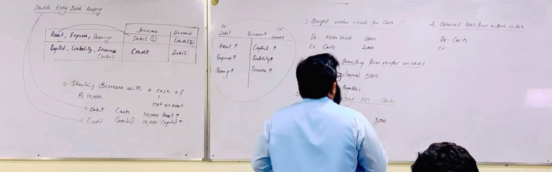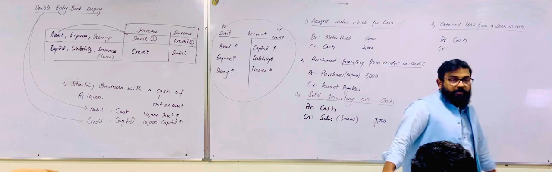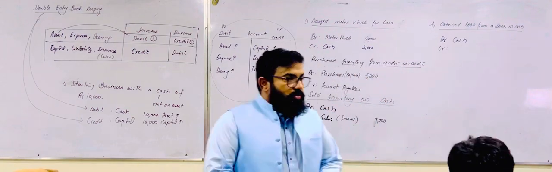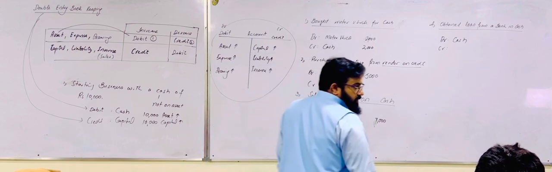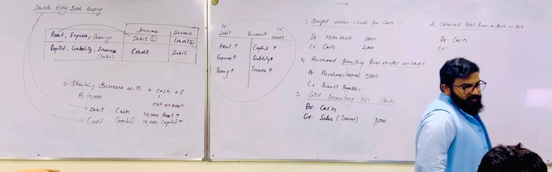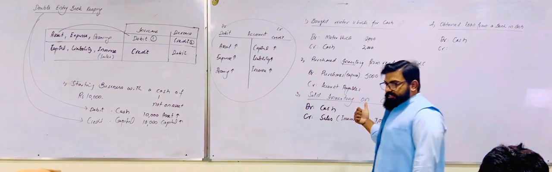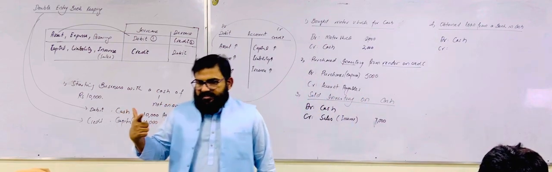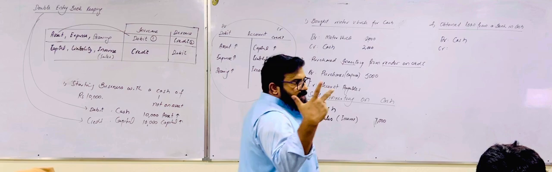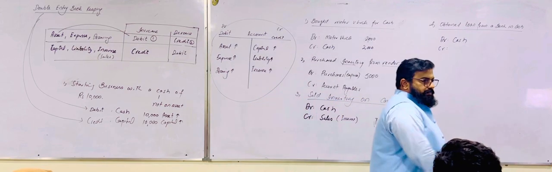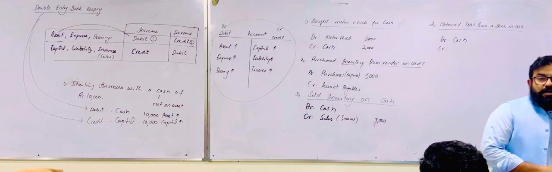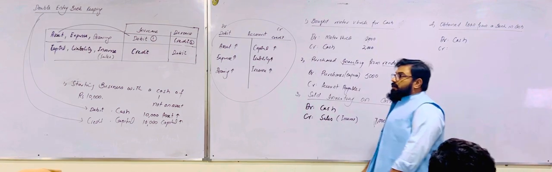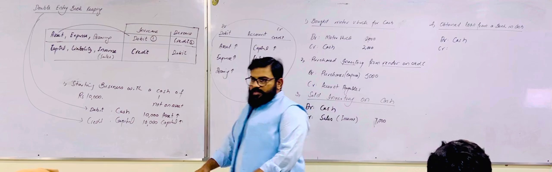Okay, now if you have obtained a loan from a bank, and after obtaining the loan you have cash in the pocket, before this you had nothing in your pocket. Now there is an increase in cash. Increasing cash is our asset, and the nature of asset is debit, so it will be debited. On the other hand, what is the source of this cash?